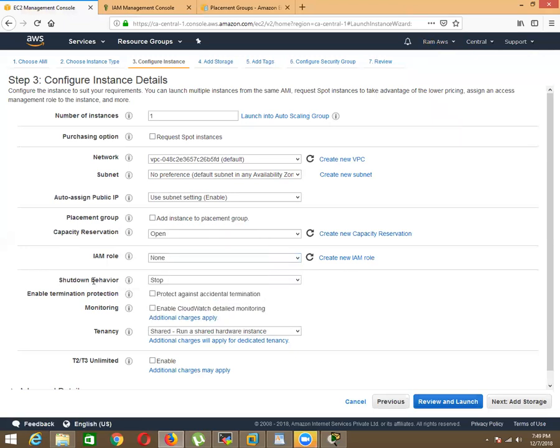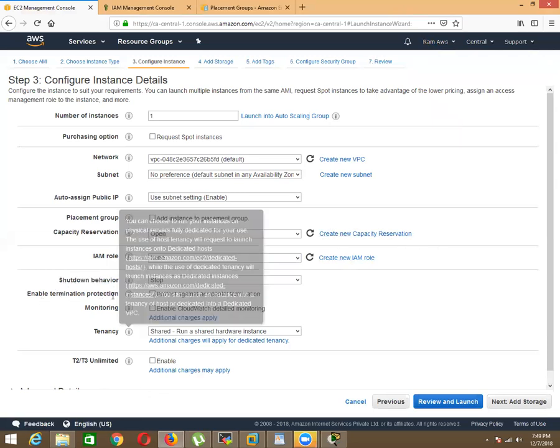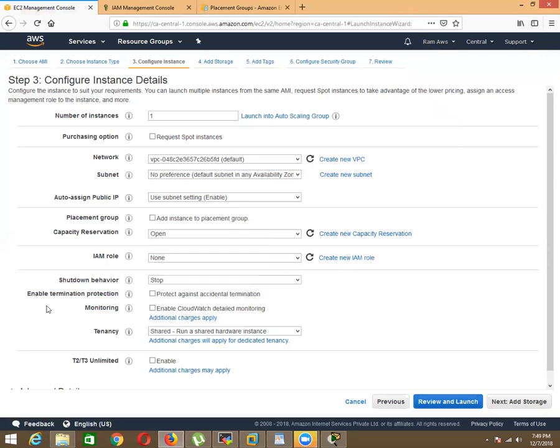Okay, next one is shutdown behavior. See, what is shutdown behavior? Basically, you are launching an instance and you are shutting down the instance, correct? You can shut down your OS. Once you shut down your OS, what will AWS do outside? It will stop. Suppose you give terminate and you are shutting down your instance, AWS will terminate the instance. You understood this?